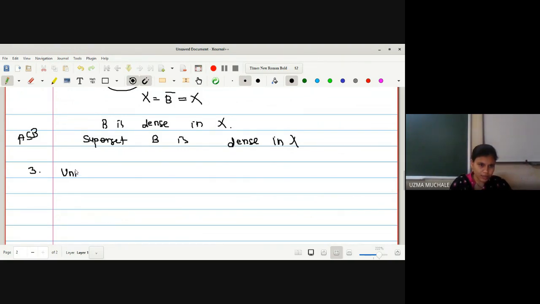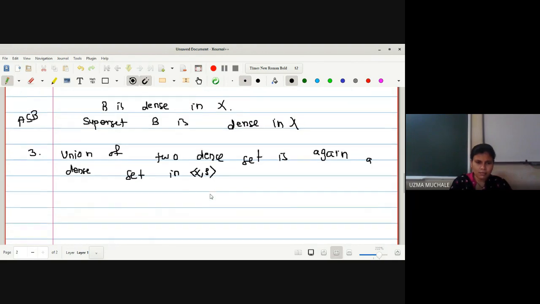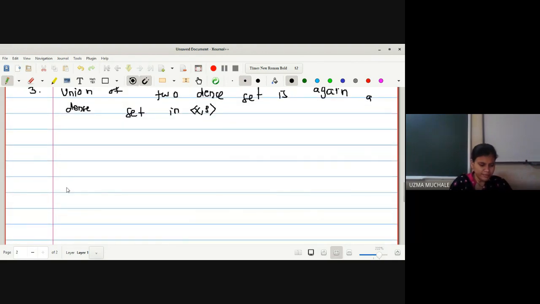Let us go for the next one, that is, the union of two dense sets is again a dense set. We have to prove that the union of two dense sets is again a dense set. So for that, let A and B be the two dense sets.